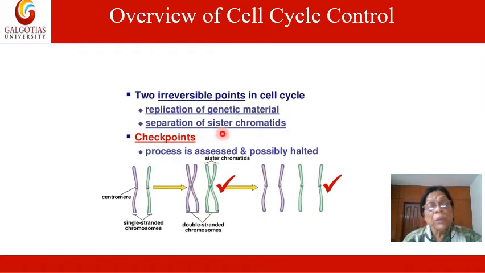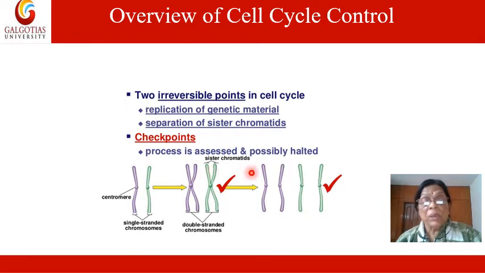Similarly, if the sister chromatids are not properly attached to the kinetochore at the centromere, then this problem also takes place. Or the movement of the chromosomes to both poles becomes unequal, and the daughter cells get an unequal number of chromosomes. That may lead either to death of the embryo or to some genetic abnormality. So there are checkpoints.